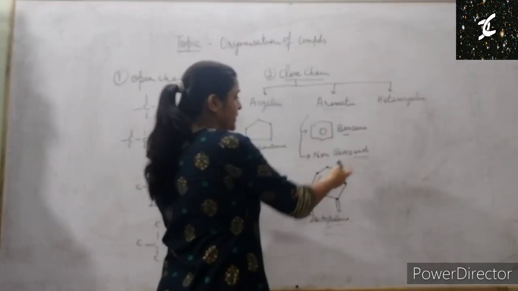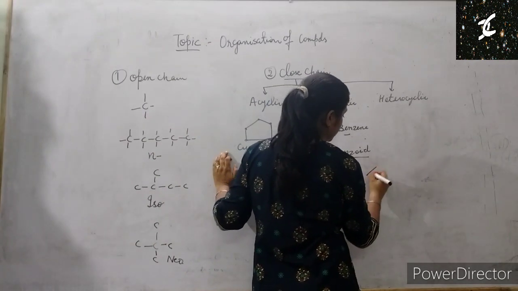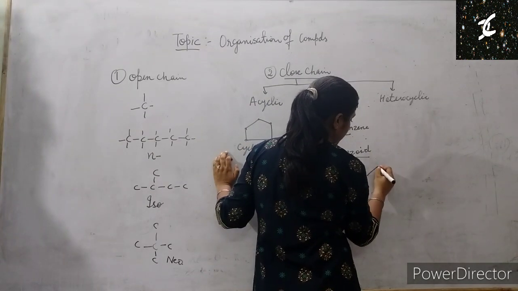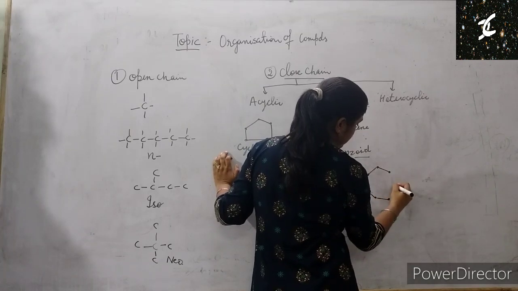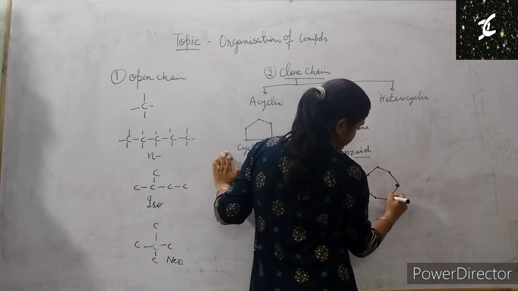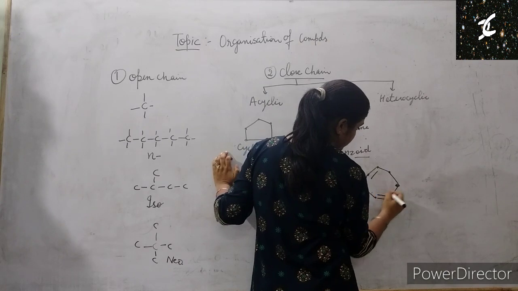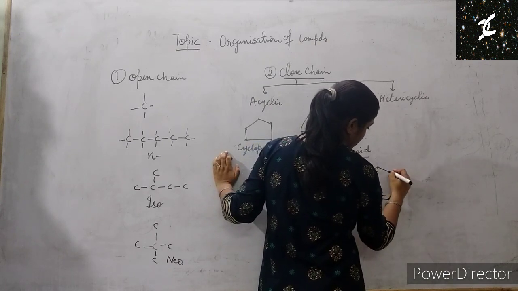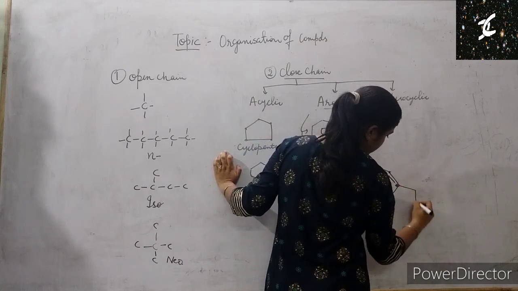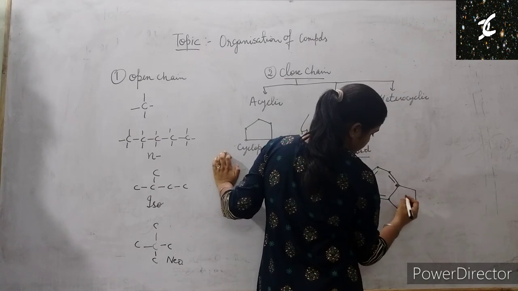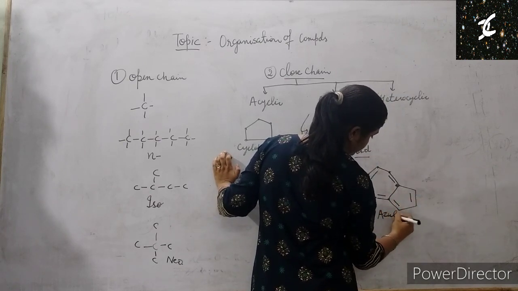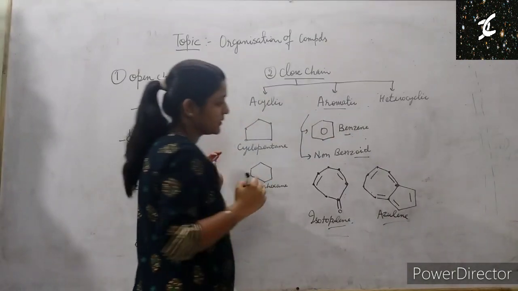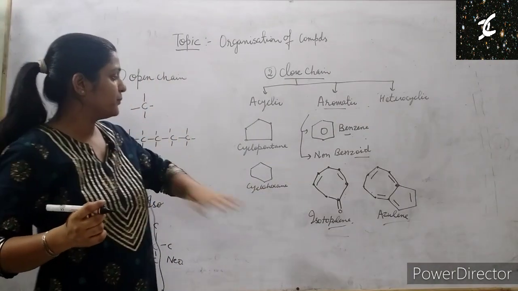Next we will take the non-benzenoid compound azulene. This is also 7 carbon, 3, 4, 5, 6 and the 7, and at this position we have a double bond. Okay, these are joined together, clear? This is azulene. I hope these structures are clear to you.